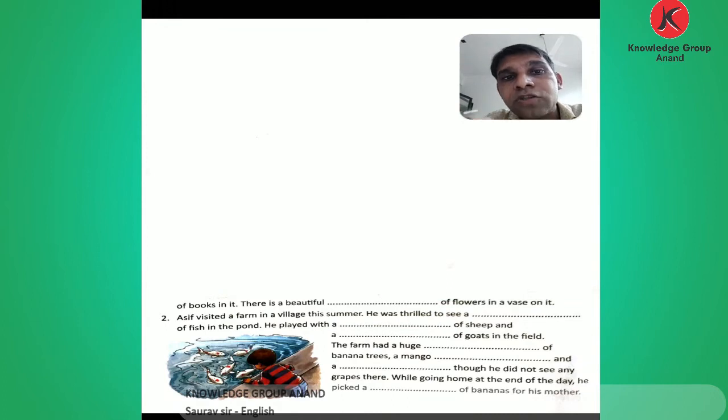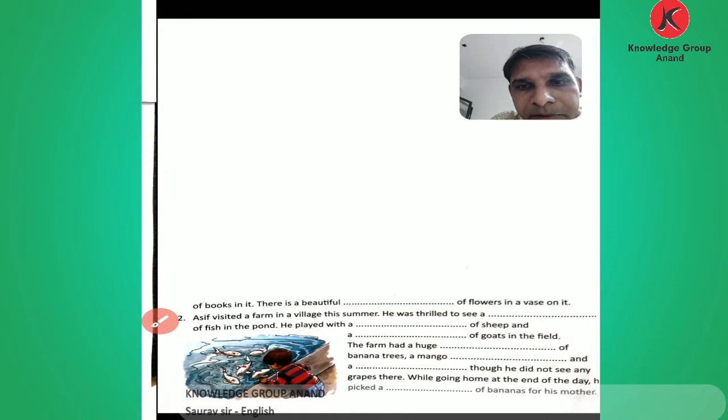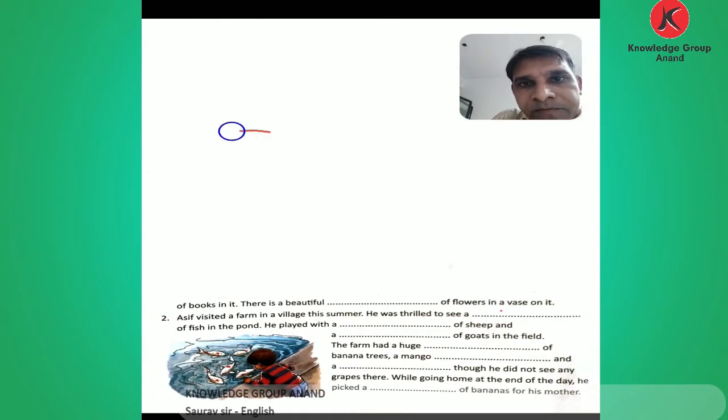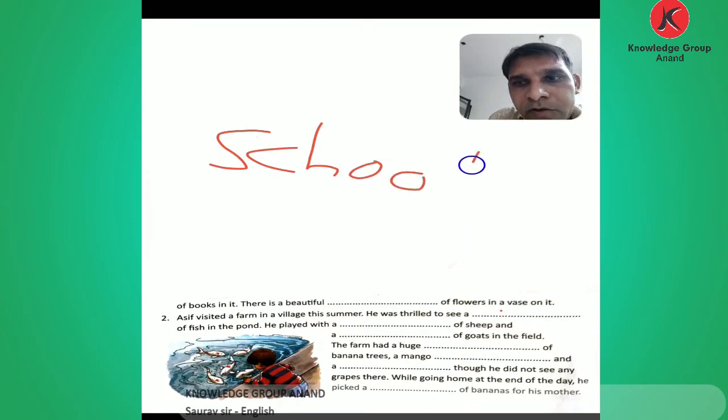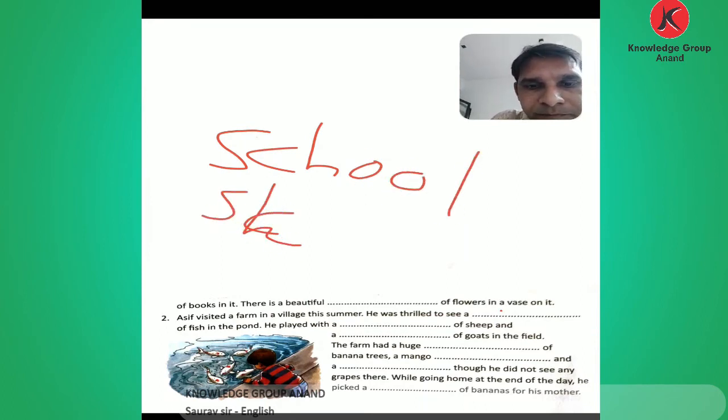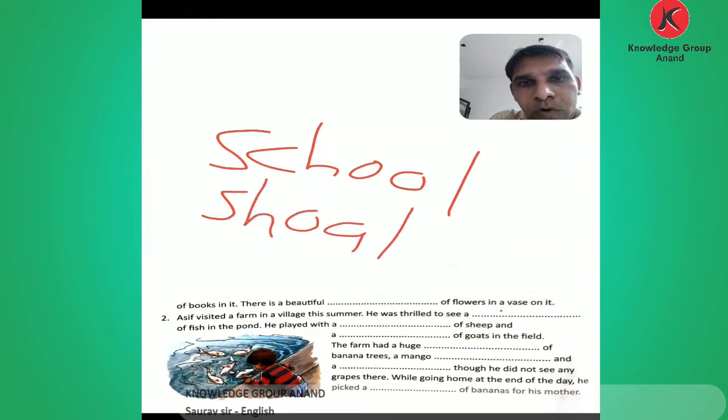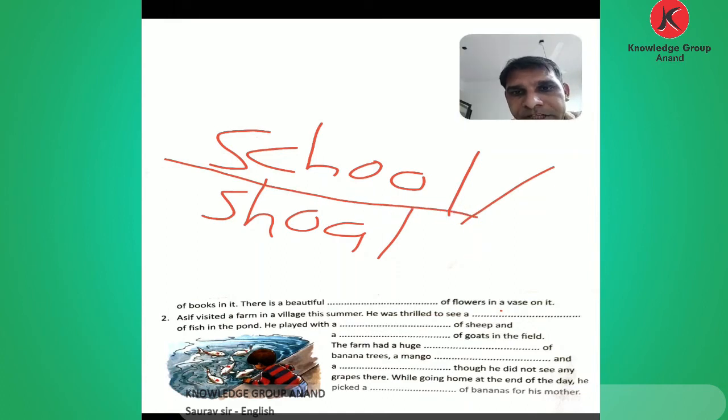Or instead of writing school, shoal. We say a shoal of fish. In this blank we write what? School, or we say S-H-O-A-L. Both are right for that. For fish, both are right. School of fish and shoal of fish. Okay, here. This blank. Of fish in the pond.